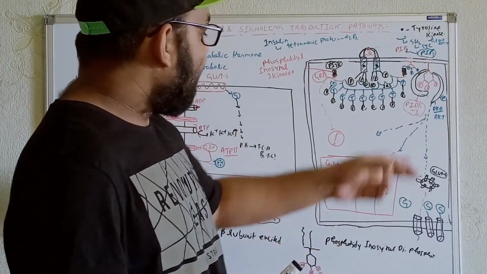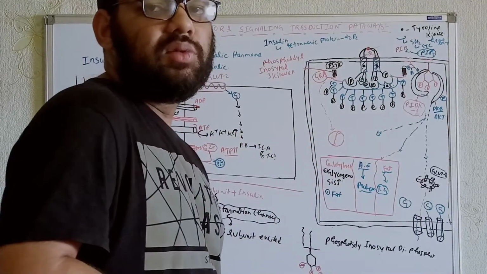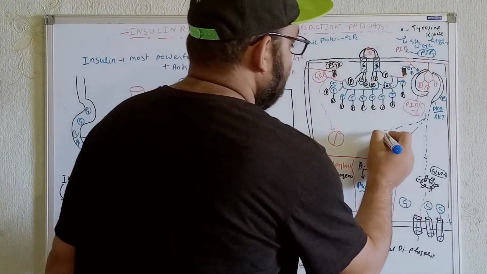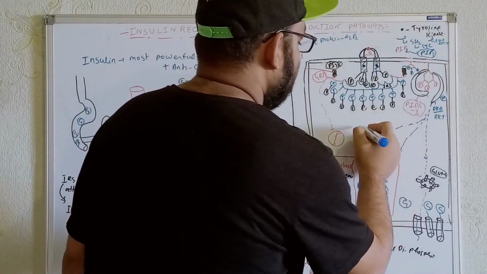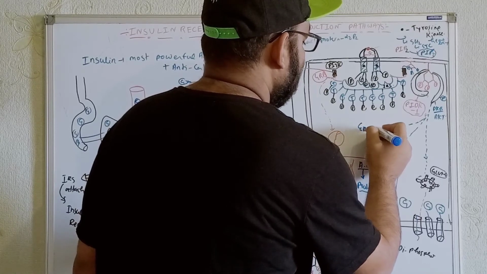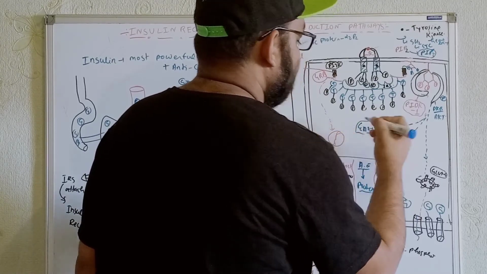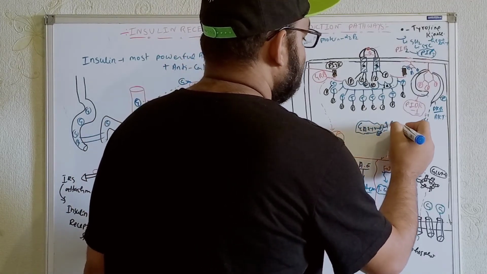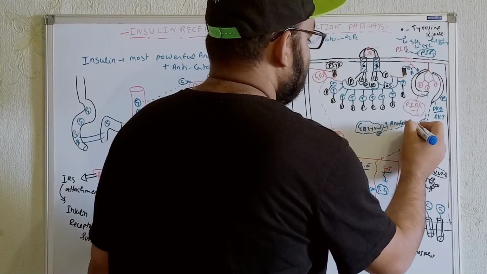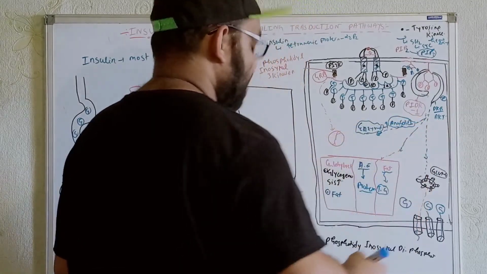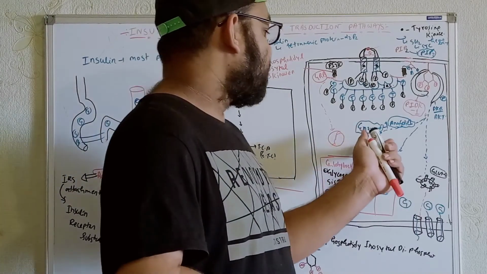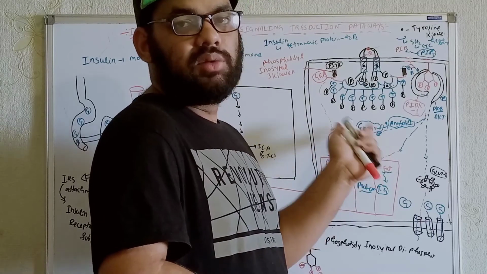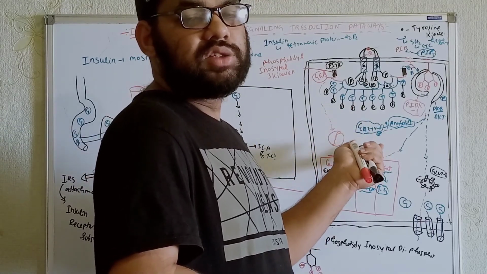Now another kind of function: for this signal, the signals coming from PKB will activate some enzymes. That means it will add phosphate on some enzymes that are responsible for increasing the what? Anabolic process. So the insulin hormone, by intracellular mechanisms, will do phosphorylation, or the addition of phosphate, on some enzyme molecules. Then whenever these enzymes are activated, they are responsible for causing the what?